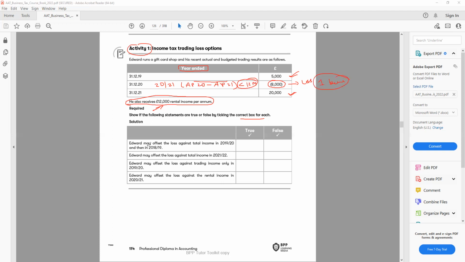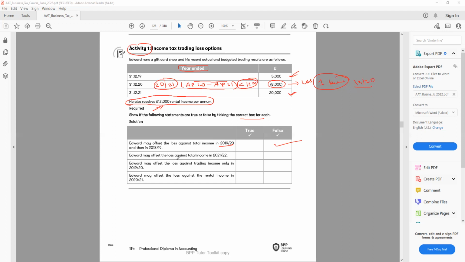The question says Edward may offset the loss against total income in 1920. We have 2021, so I can go back 1 year to 1920. This is true. Then 1819 is not true. I cannot go back 2 years, because my loss is in year 2021. I can only go 1 year back, so that is 1920, not 1819. So I'll say this is false. It's very important to understand the tax year, because you need to identify in which tax year the loss is incurred.